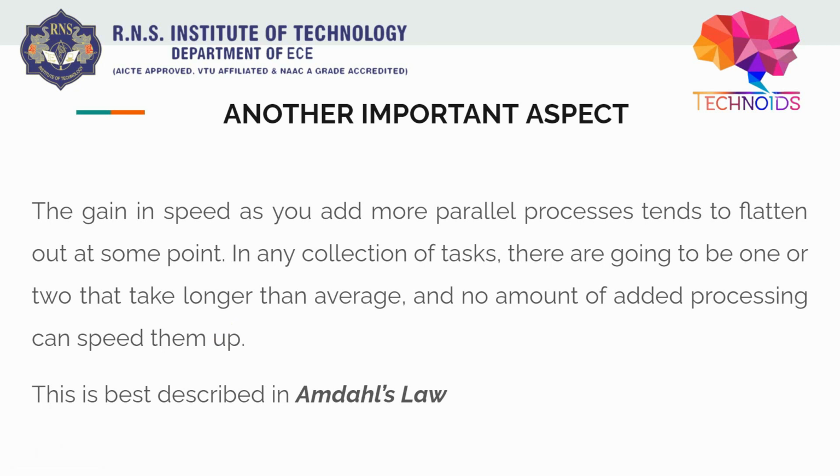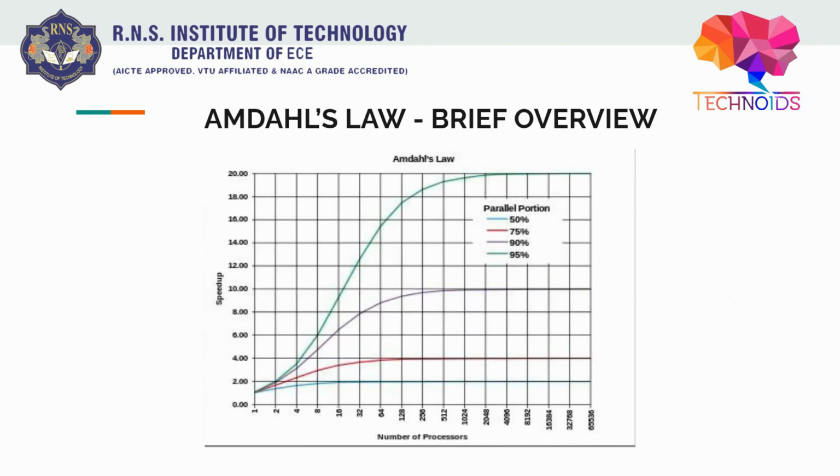So this is best described in Amdahl's law. Amdahl was basically an American entrepreneur or scientist, and he was working at IBM or something. I don't know much about his background, but that's all I know about Amdahl. So basically, he stated a law that if these are processes, blue and red and purple and green, these are just parallel portion processes. See, after some time all the graphs are getting flat, right?